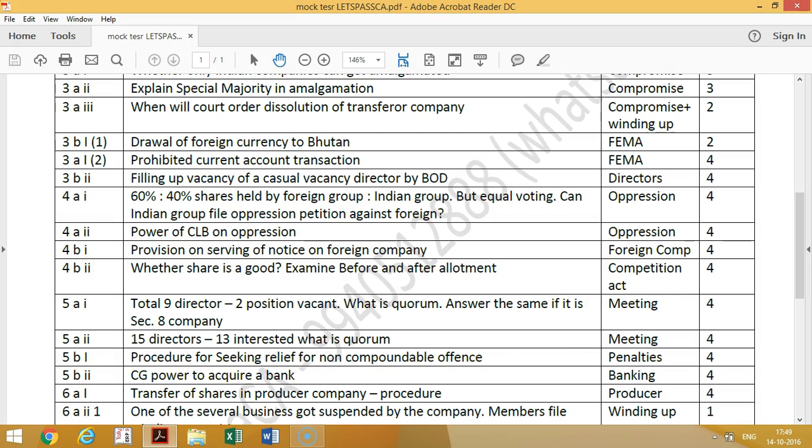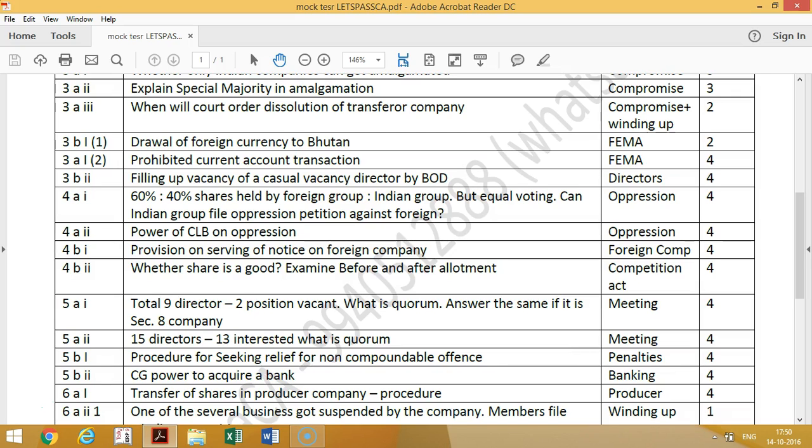Then filling up casual vacancy by the board of directors. So the director's question comes here, 4 marks. So 161 subsection 4, casual vacancy will be filled for the director who is appointed in the general meeting. But the thing is, you cannot fill a casual vacancy director by another casual vacancy director, because the casual vacancy director is filled by the board of directors. Hence, this person's vacancy cannot be filled by the board of directors himself. So only if the original director is appointed in the general meeting, casual vacancy can be filled by the board of directors. So this is for 4 marks.